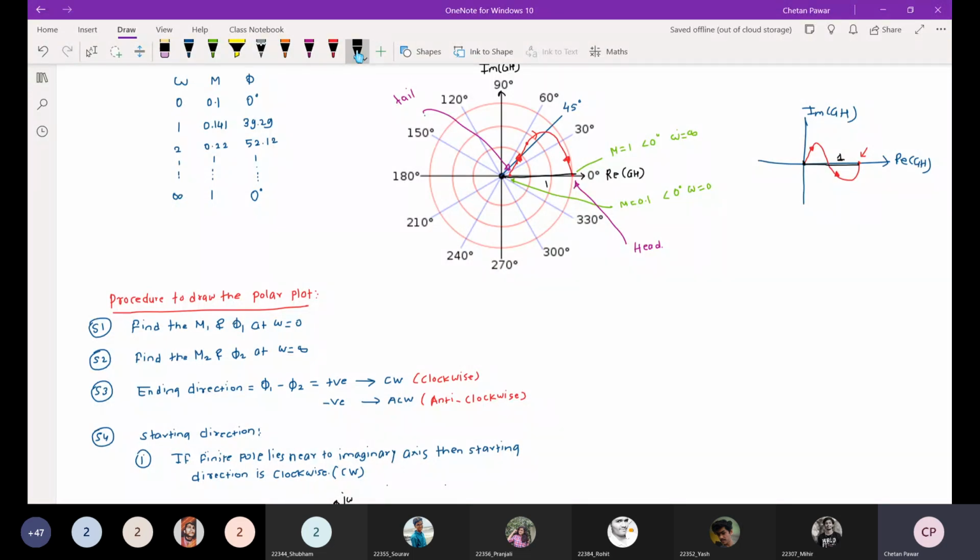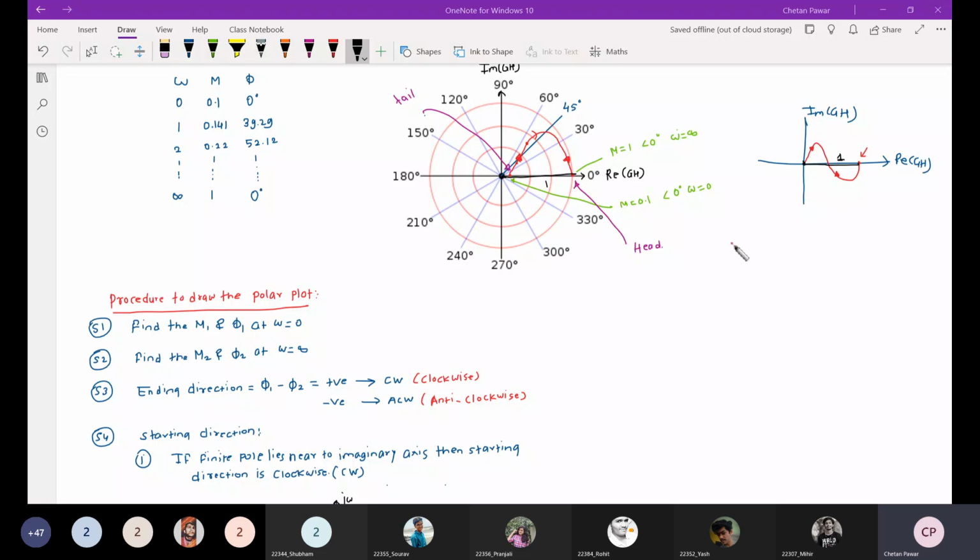So I am saying that I haven't calculated magnitude and phase from omega is equal to 2 to omega is equal to infinity. I just approximated this polar plot like this. So there may be the possibility that the polar plot will be like this also, right? But what is the difference between these two plots? Here the ending direction is anti-clockwise, and here the ending direction is clockwise. Similarly, here the starting direction is clockwise. Definitely here the starting direction is clockwise.